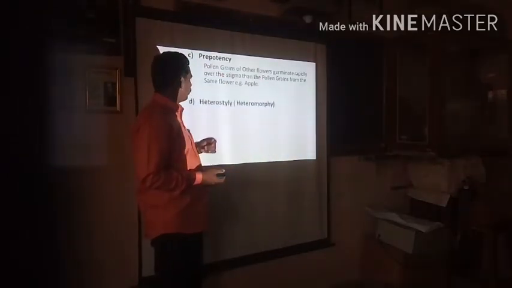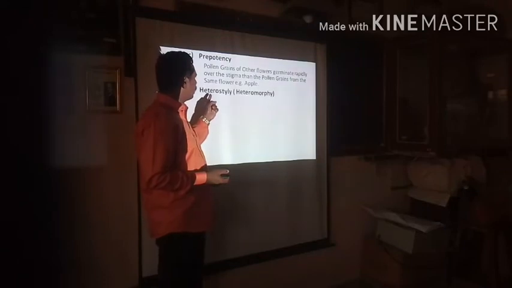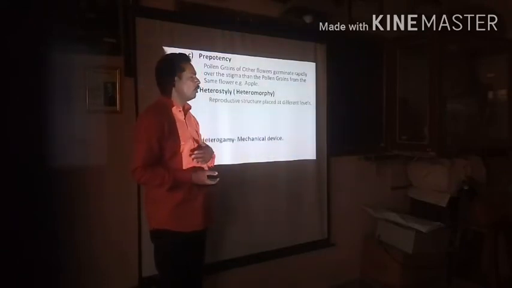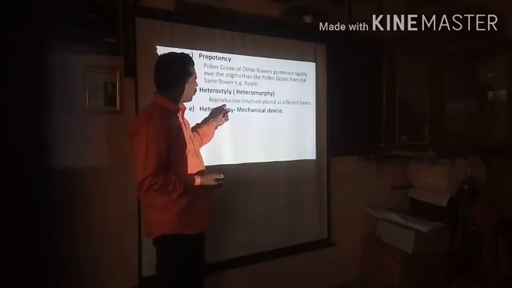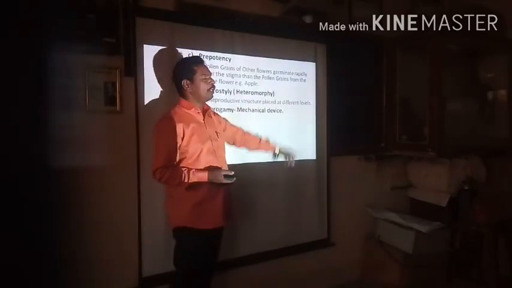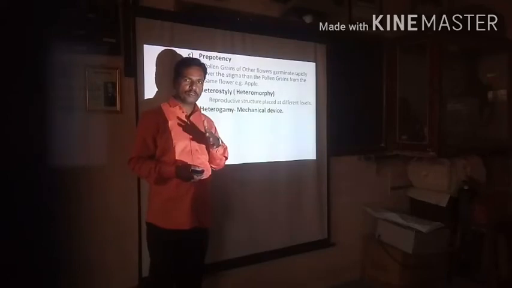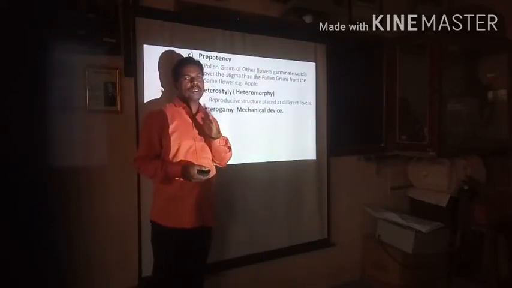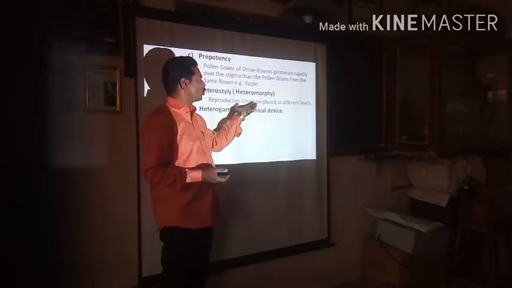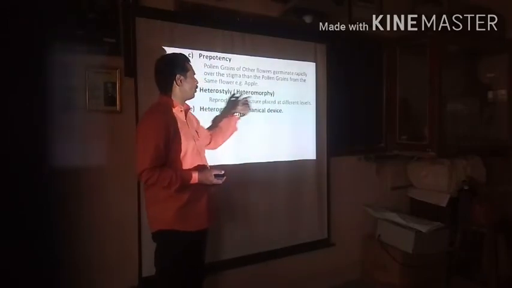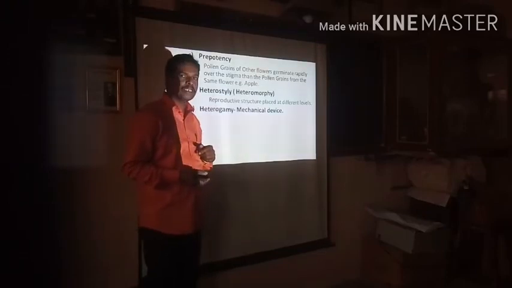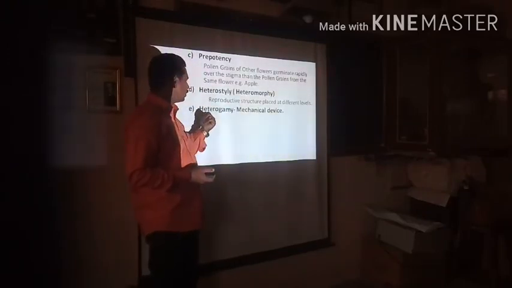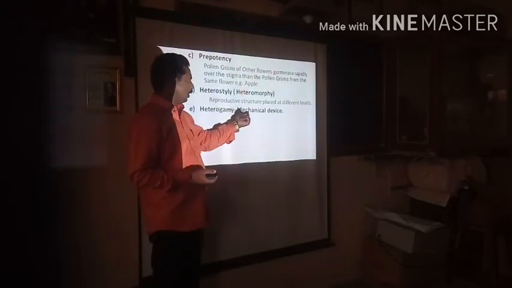Example, that is apple. Next outbreeding device, that is heterostyly, also called heteromorphy. What is meant by heterostyly? The reproductive structures are placed at different levels, that is the androecium and gynoecium, the male reproductive whorl and female reproductive whorl. These two specific structures placed at different levels, the condition is called heterostyly.